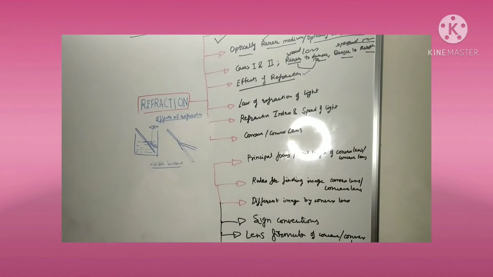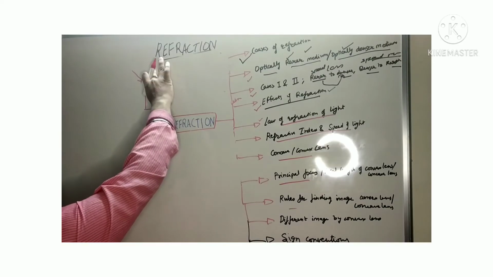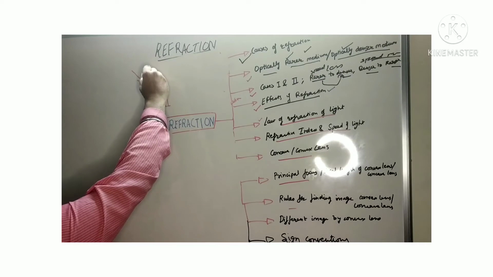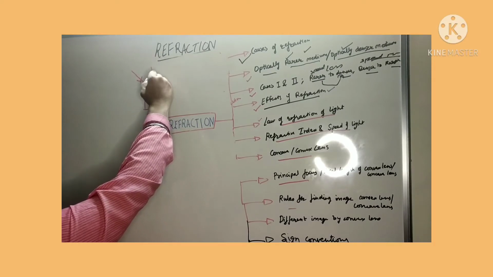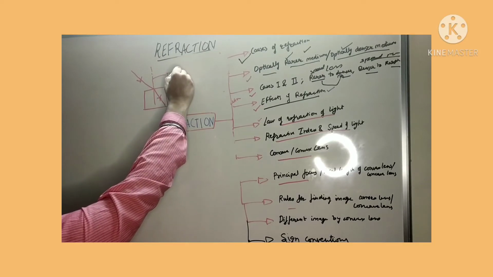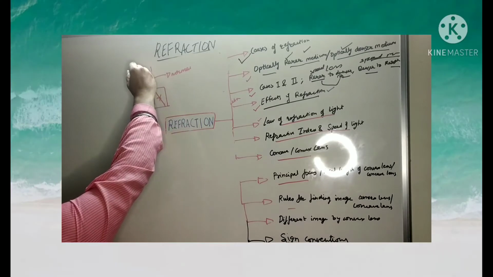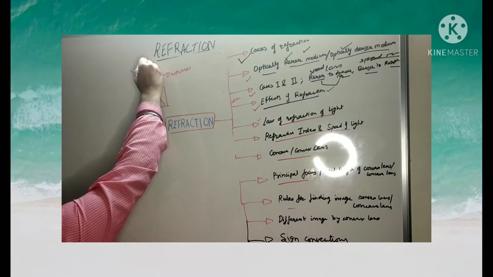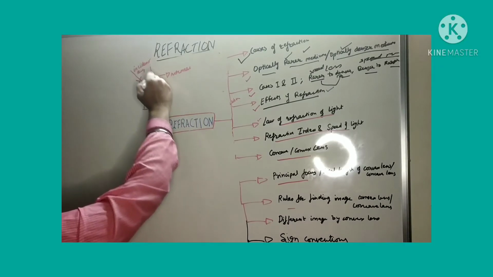तो ये effects होते हैं. ये normal हो गया आपका. यहाँ से this is normal. This line is known as normal. And this is incident ray. And this is refracted ray.